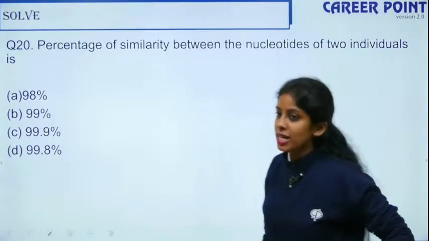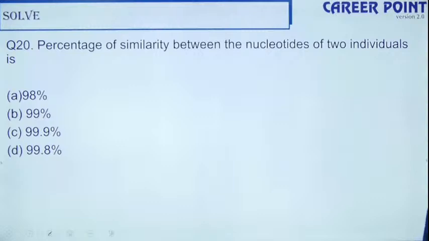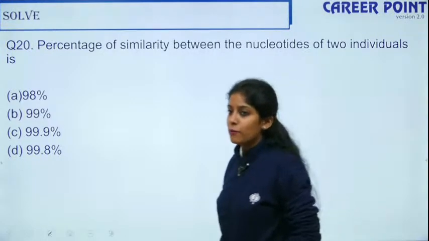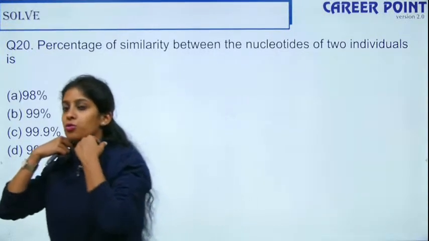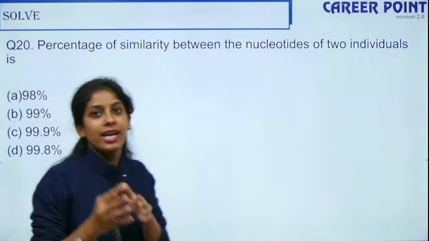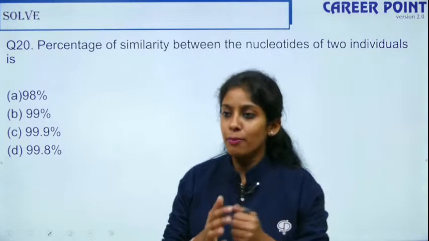So question number 20, percentage of similarity between nucleotides of 2 individuals is. So what is the similarity between Shimpi and Munna? Two individuals who are a bit closely related, but still they are different. So how close are they both?